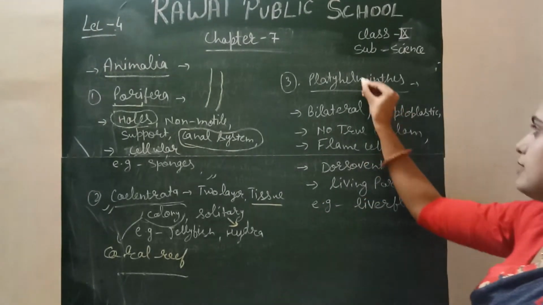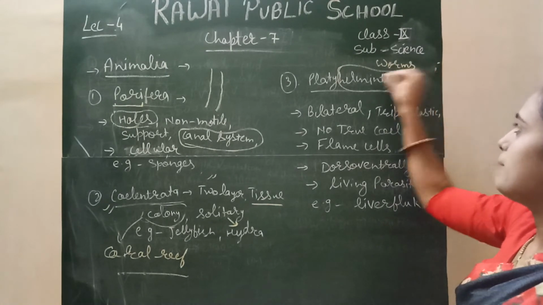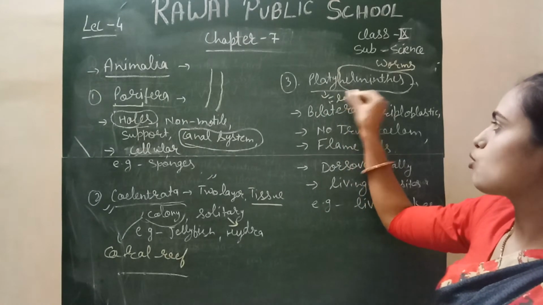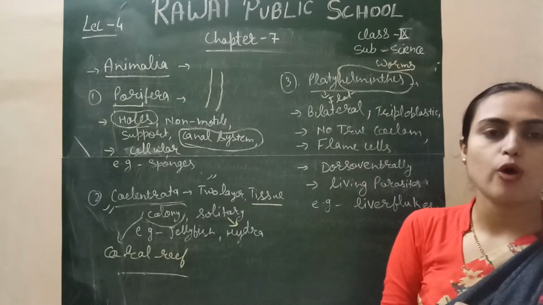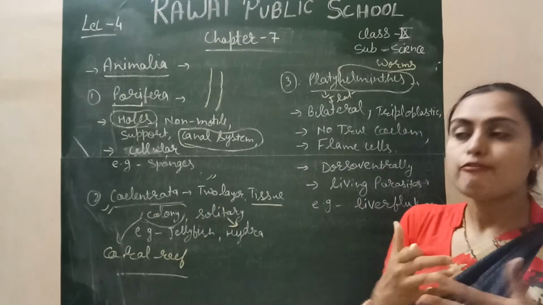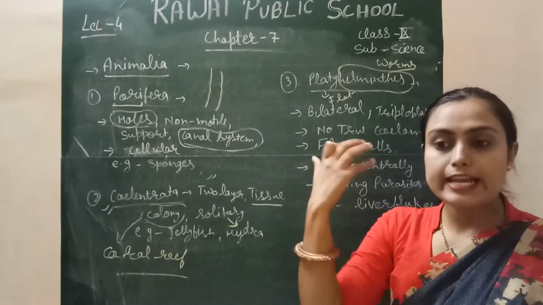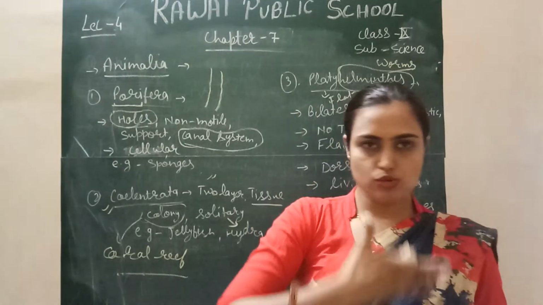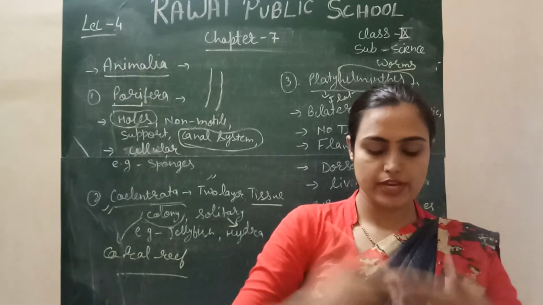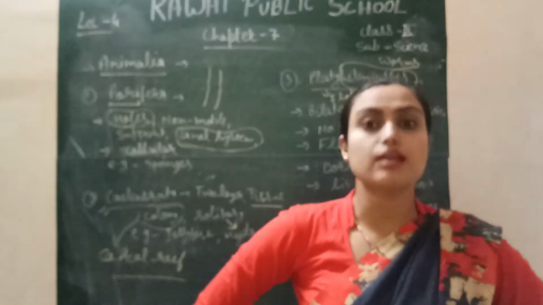As the name indicates, the term helminth always means worm. Worms means helminth. Platy means flat, a plate-like structure. So commonly these worms are called flatworms. Platyhelminthes means flatworms. Why are they called flatworms? Because their body does not have a lateral wall. Lateral wall, this is like the front view. So this is the dorsal surface, from the back side this is the ventral surface, and this is the lateral surface.